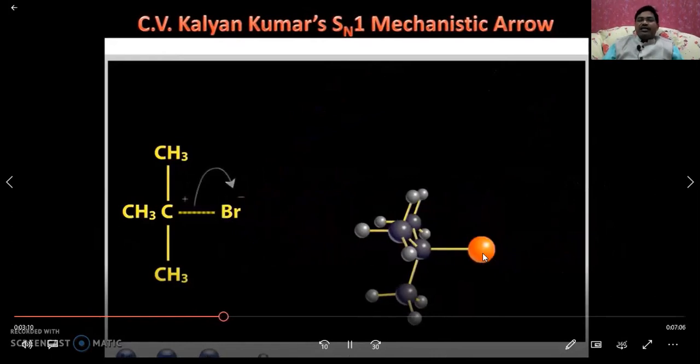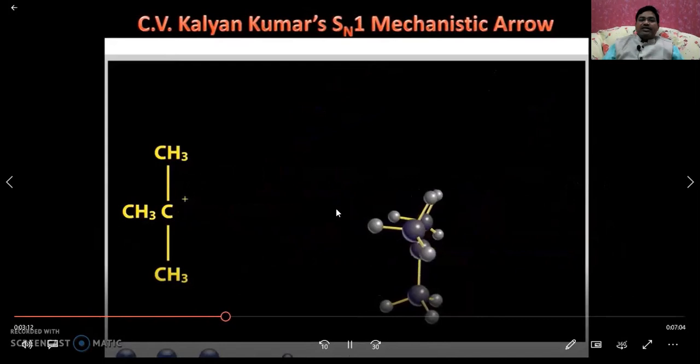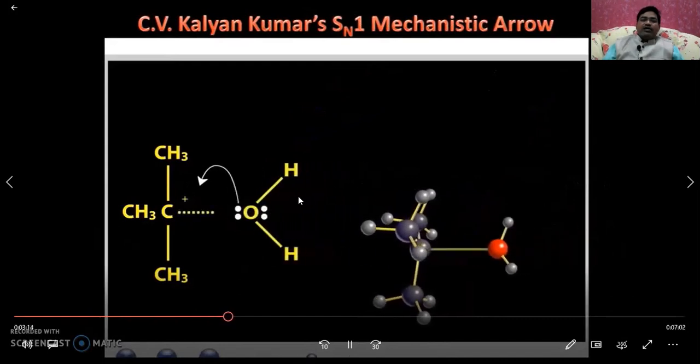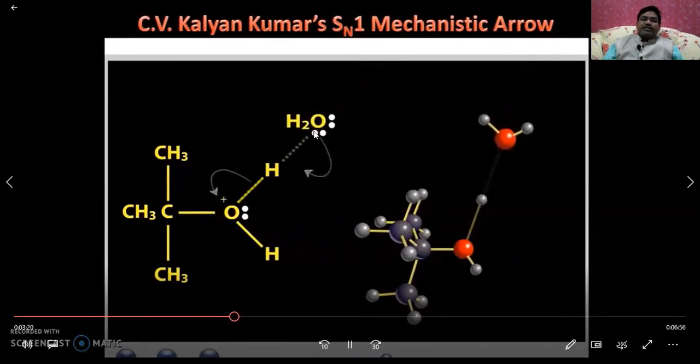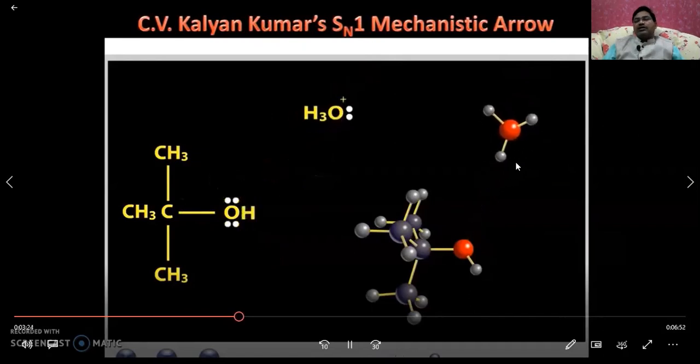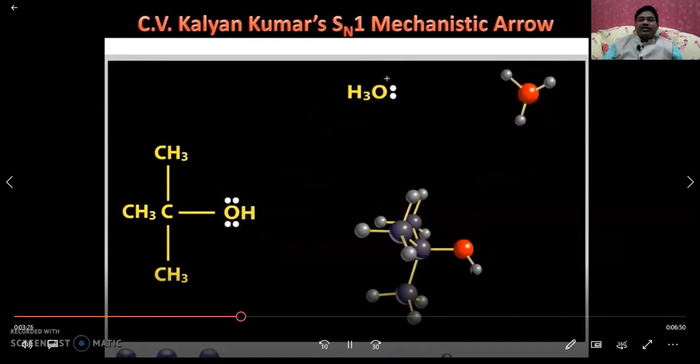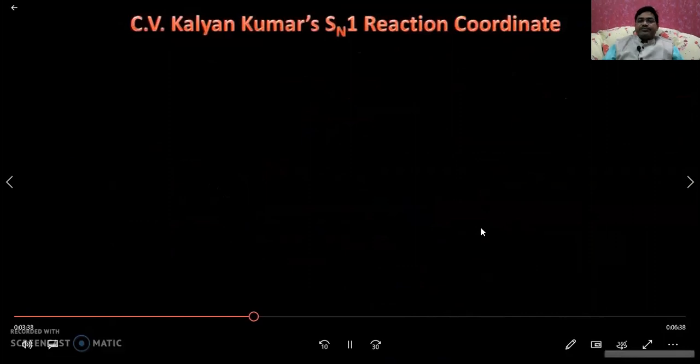See, this is on the same side. Let us see once again. This is the loss of the bromide ion, and then the nucleophile attacks in the second step. In the third step, the proton is accepted by the water molecule, where it acts as a base, so that we will get the tertiary butyl alcohol. You can observe that it is on the same side, which is the retention of the configuration. A beautiful animation.